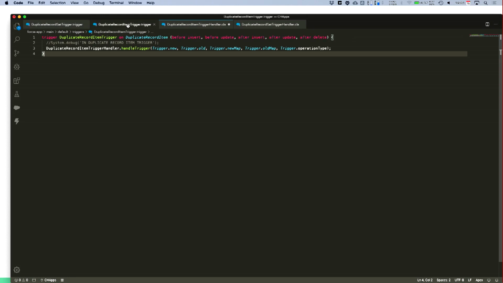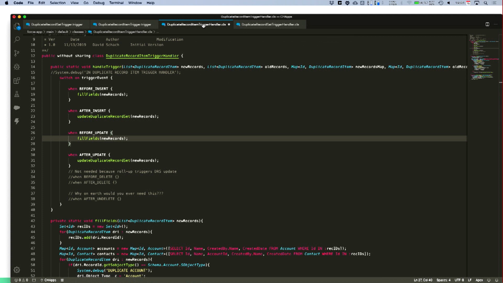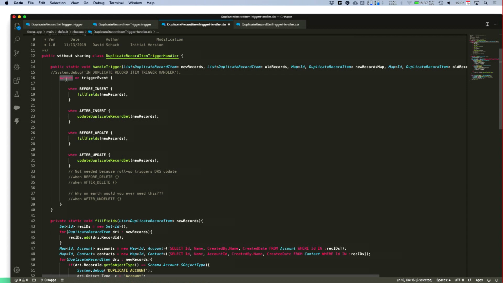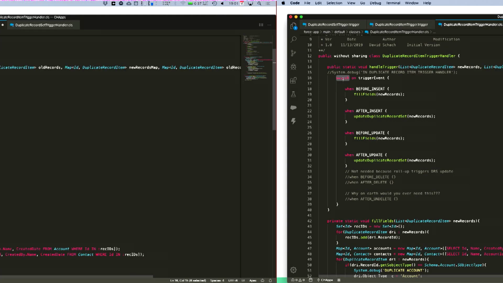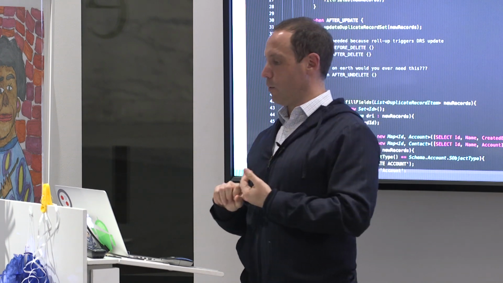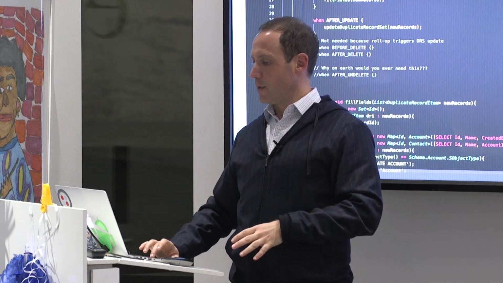And this looks familiar, duplicate record item trigger. Let's take a look at what really happens. In the duplicate record trigger handler, this is where Peter Chittum talked about using a switch. I like switch in my triggers. There are better trigger frameworks out there. Kevin O'Hara wrote a great one that has all sorts of bells and whistles. We're not doing any reentrant, we're not doing anything with recursion in this trigger. So this is very simple. It has a switch, then we do the same thing.